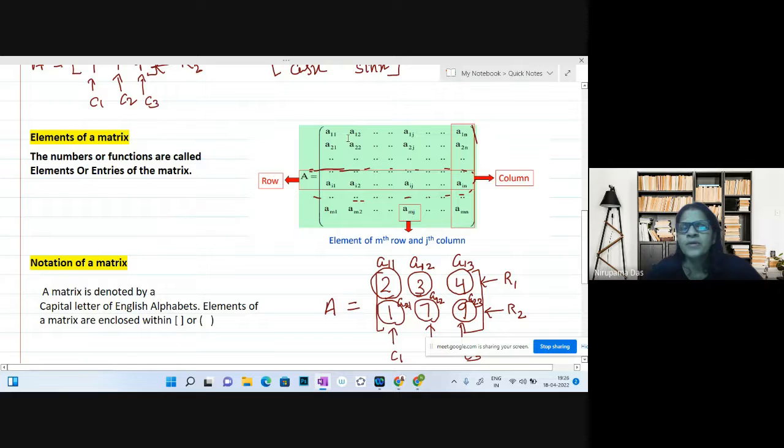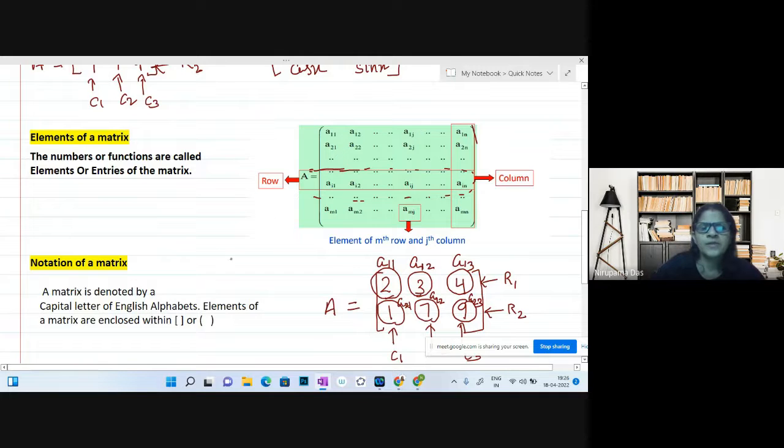Just observe the first one: A11, A12, A13. The first index 1 means the element is in the first row, and the second component is varying. So how many columns are here? 1, 2, 3 up to N number of columns. So each row contains n number of elements.